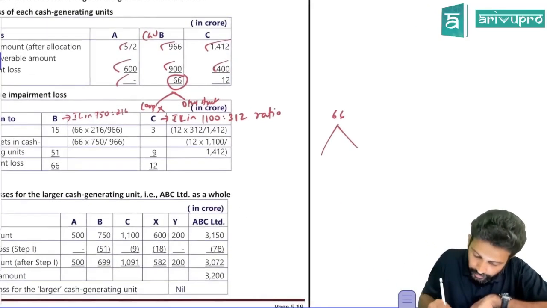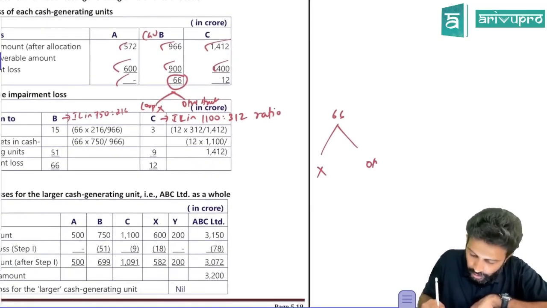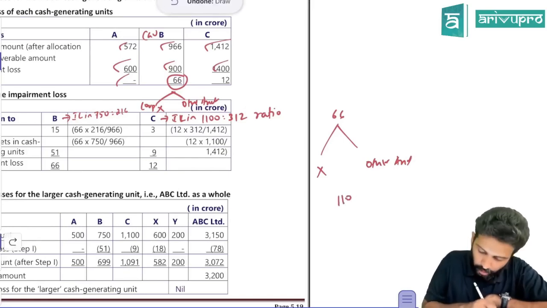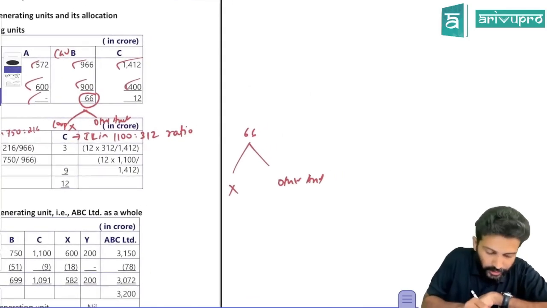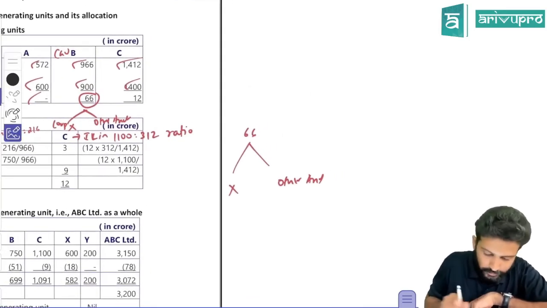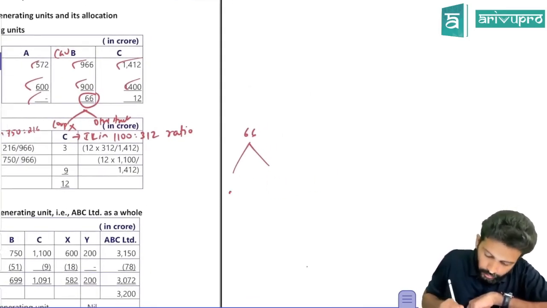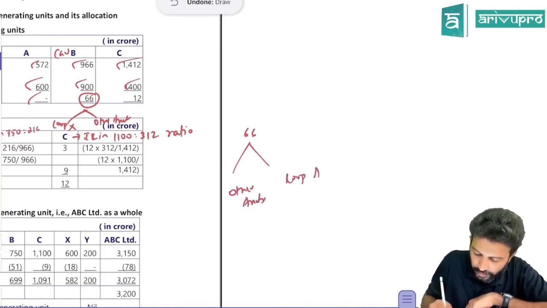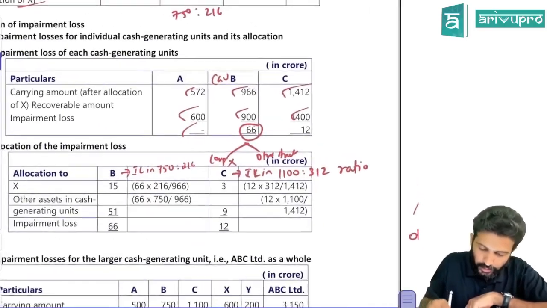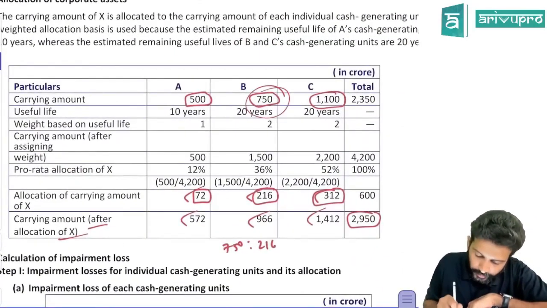If you want, I'll write it over. This is to X and this is to the other assets of the CGU. First I'll write other assets, it'll be easier. The 66 you'll allocate to other assets as well as corporate asset X, in their respective carrying amount ratio, which is 750 and 216.